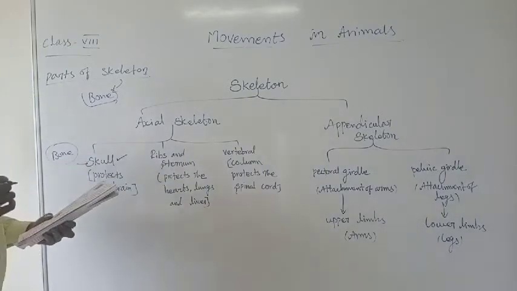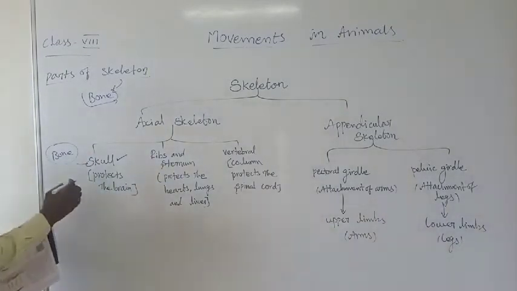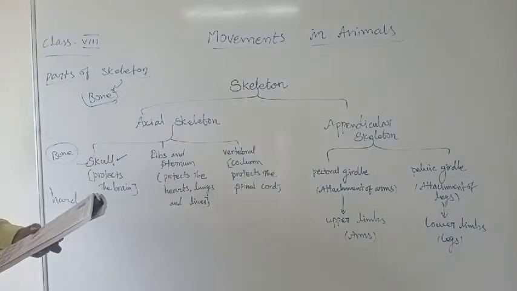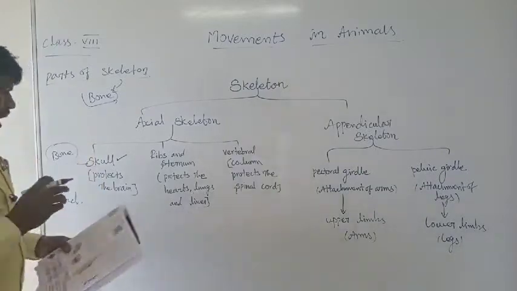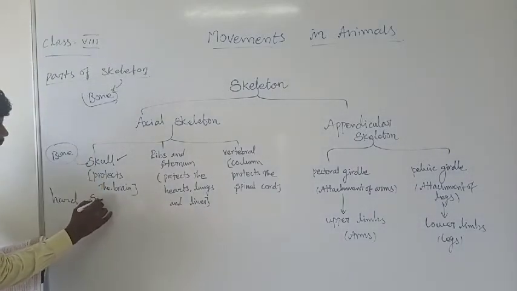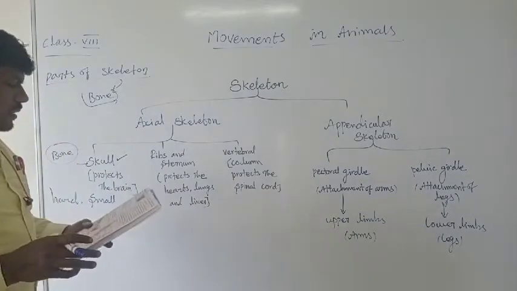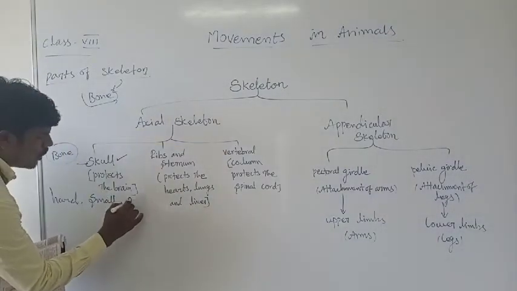Skull. See, the skull is a hard structure. At the same time, it is made up of small bones, very small bones, not having a large bone. And it's formed by 22 bones.